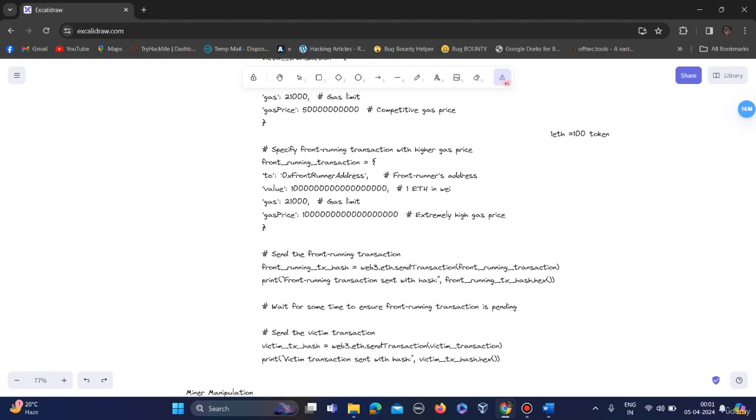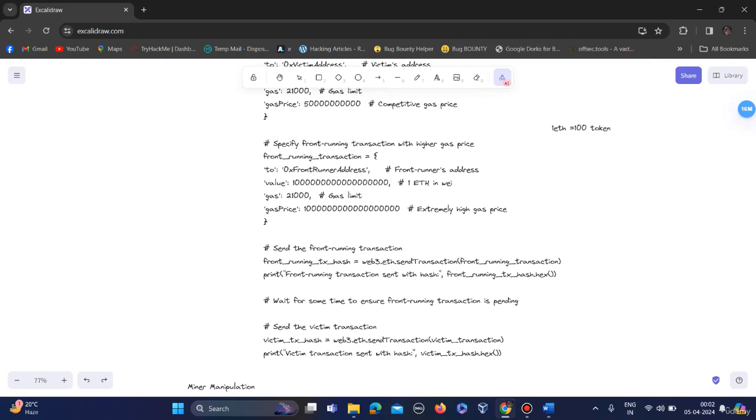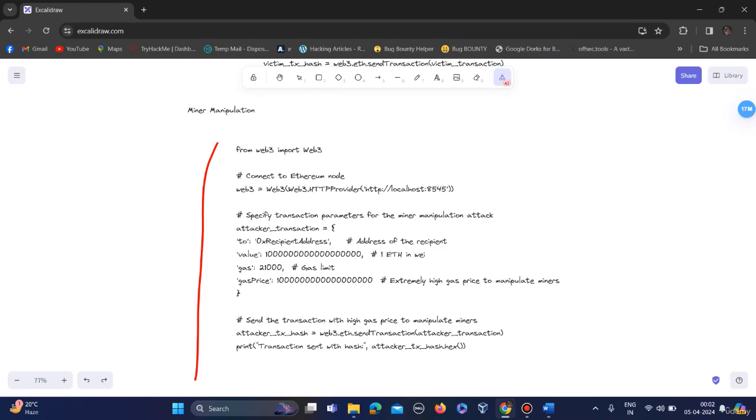But in a miner attack it's not the same. In a miner attack, an attacker can prioritize certain transactions or even delay some specific transactions. I hope you got the idea. In a front running attack, the attacker uses the time gap between transaction submission and its confirmation, and in a miner attack, the attacker can prioritize certain transactions or even delay specific transactions. Here's the script for miner manipulation.